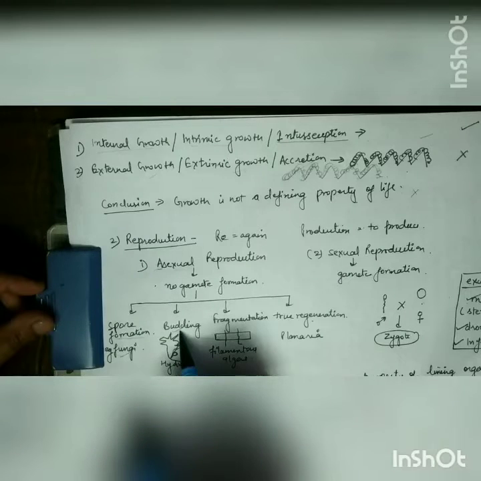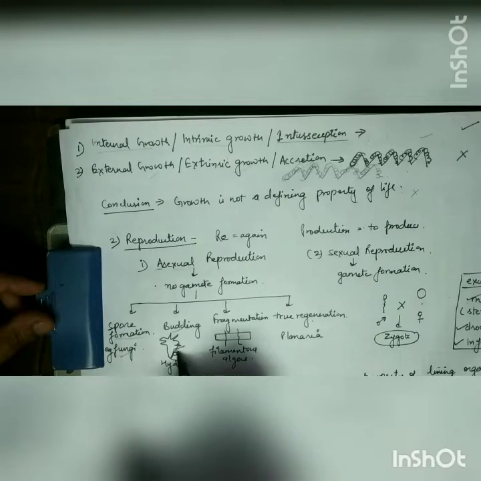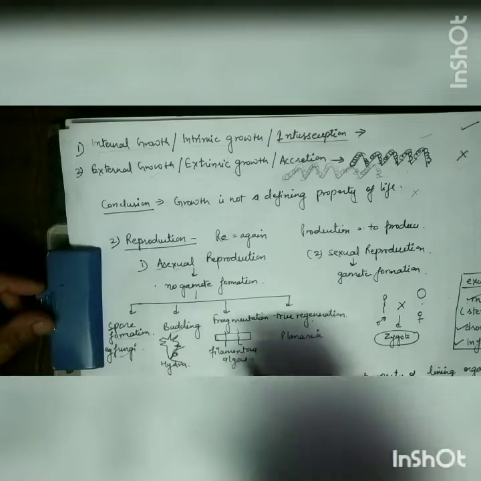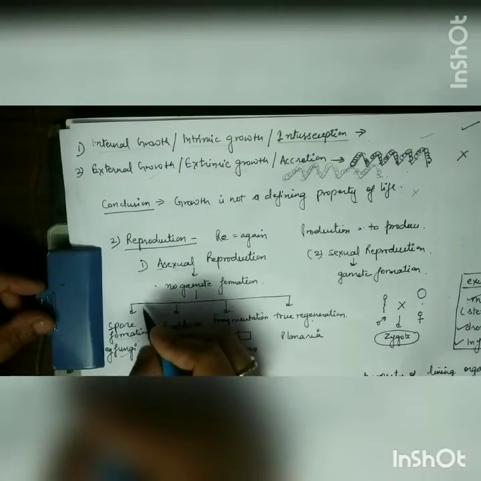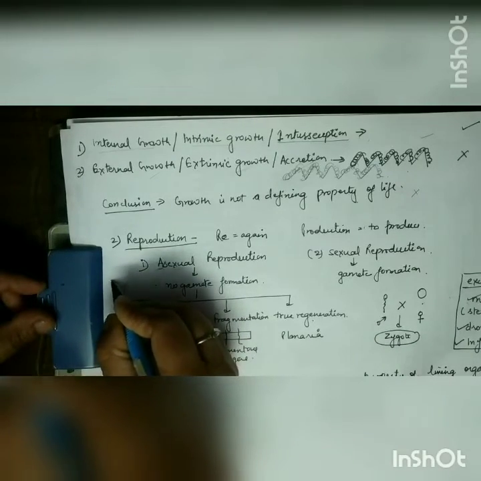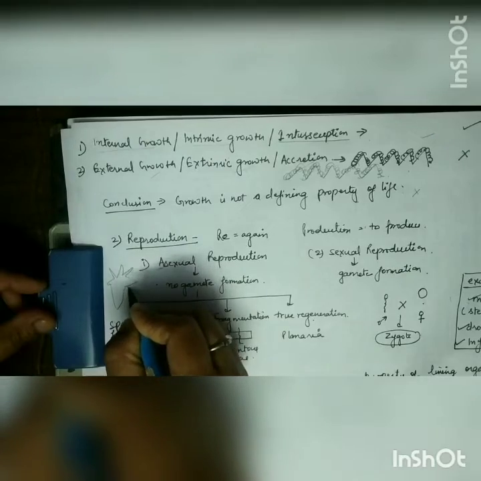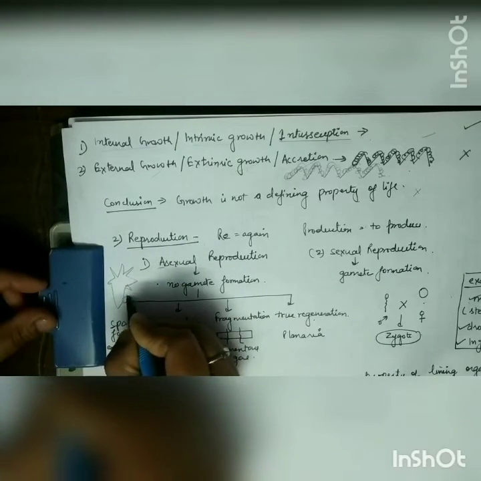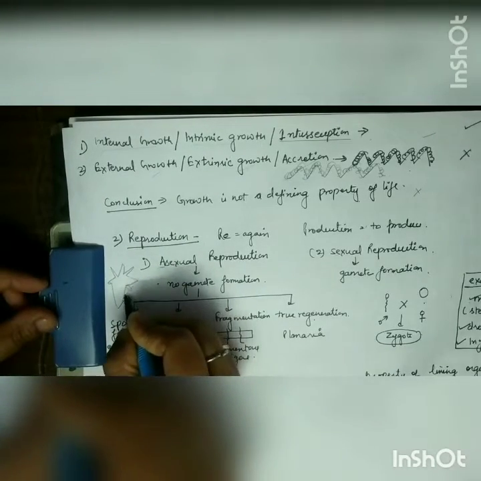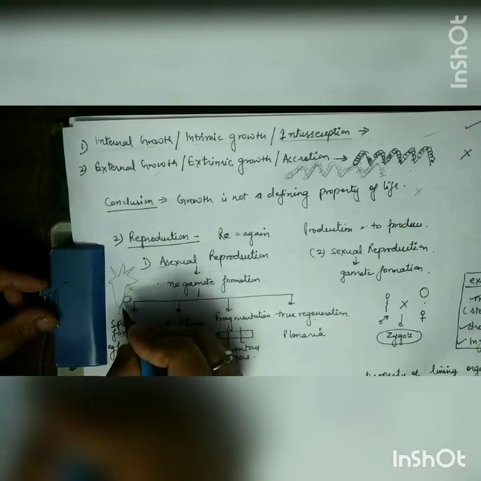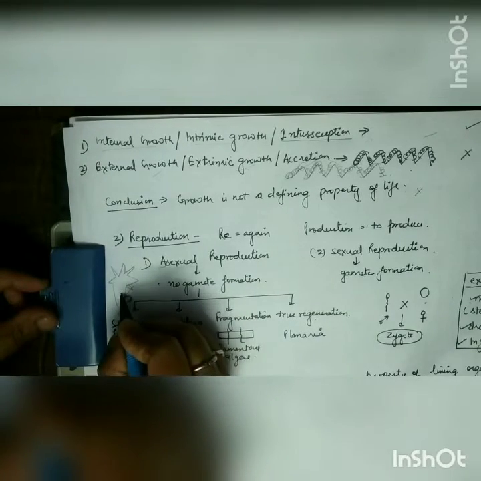Another one is budding. What is budding? There will be formation of a bud. Example, hydra. In case of hydra, what happens? For example, this is a hydra and tentacles are present. It will form a bud-like structure. When it gets mature, this bud will get detached from the parent body and it will form another hydra.